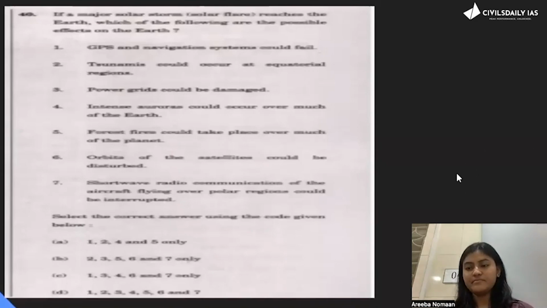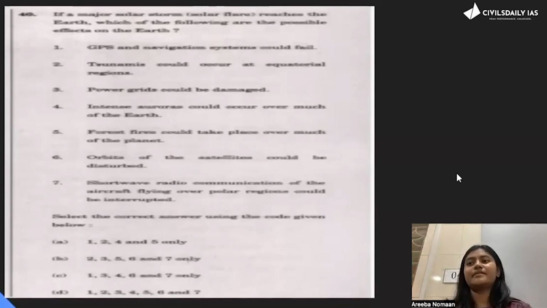Okay. So what I want to say is, UPSC sometimes doesn't want to know the exact thing. It just wants to check your common sense. You should understand that tsunami is a seismic thing. It has no direct relation to what is happening in the solar system. So even if you know just this one basic thing, you can reach the direct answer.